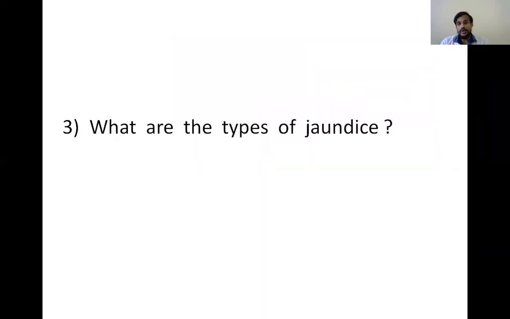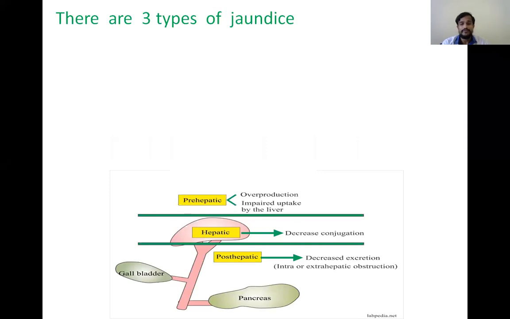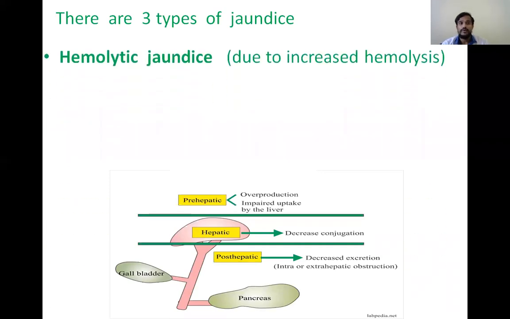And the next question is, what are the types of jaundice that we had already seen? Hemolytic, hepatic, and obstructive. There are three types of jaundice. The hemolytic jaundice is due to increased hemolysis of RBC. This is also known as pre-hepatic jaundice because it occurs before the bilirubin enters the liver.